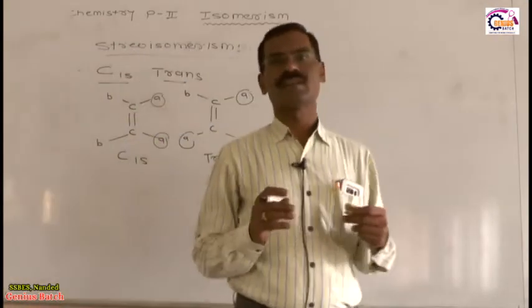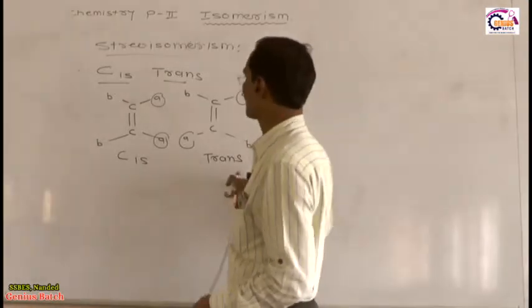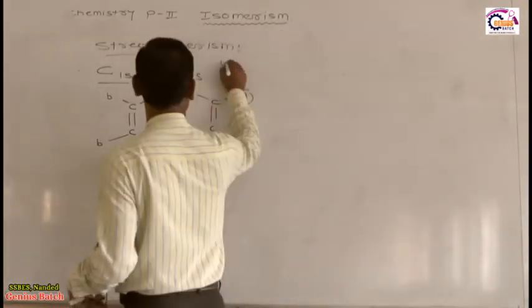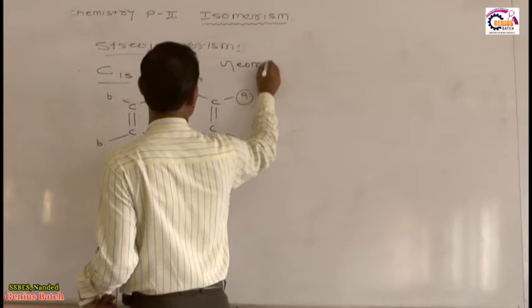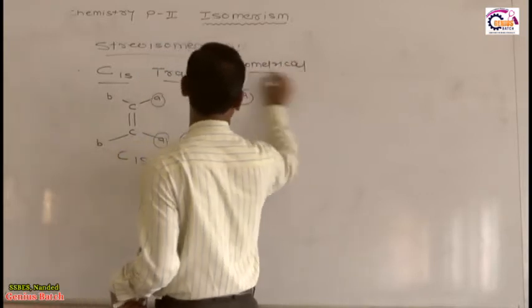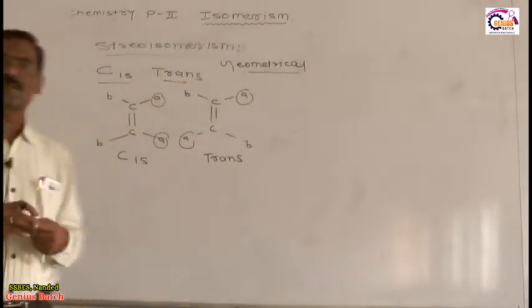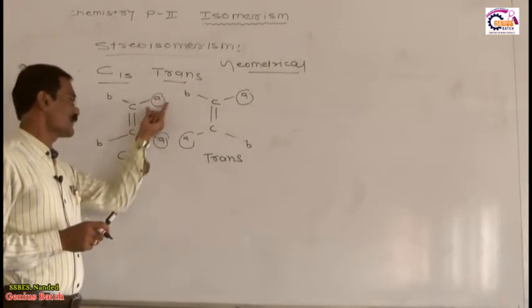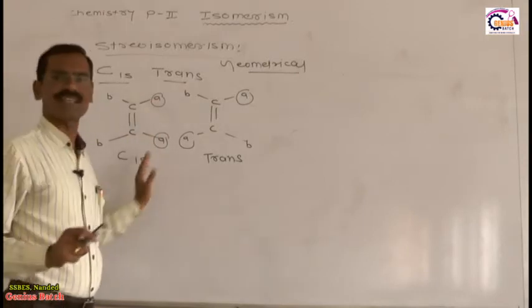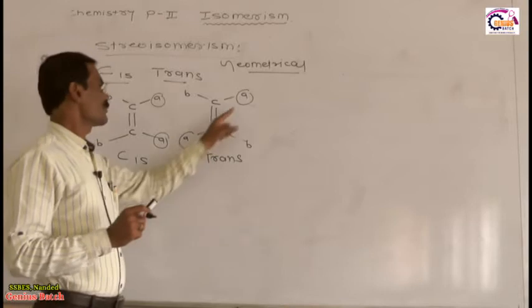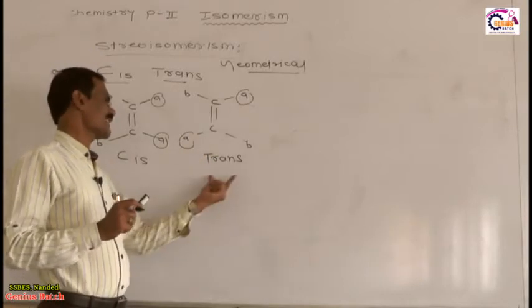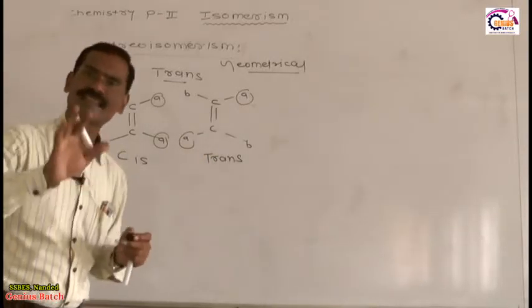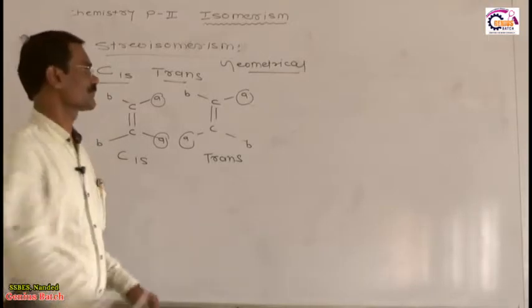Is it okay? So what are cis and trans? Cis and trans are a part of geometrical isomerism. Cis is the phenomenon in which two similar atoms or groups are on the same side. If two similar atoms or groups are on opposite sides, then the isomer is called trans. Cis and trans are a part of geometrical isomerism.